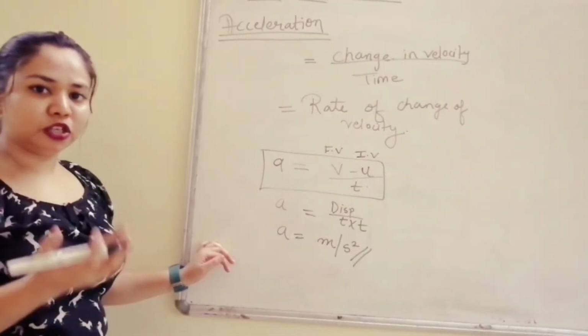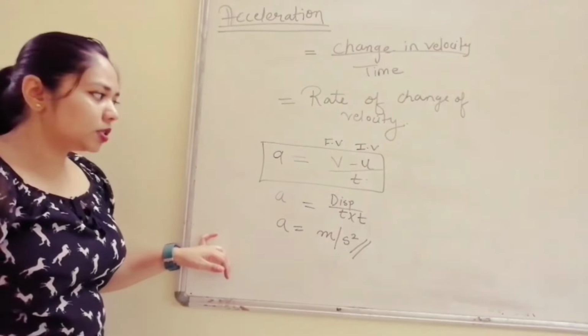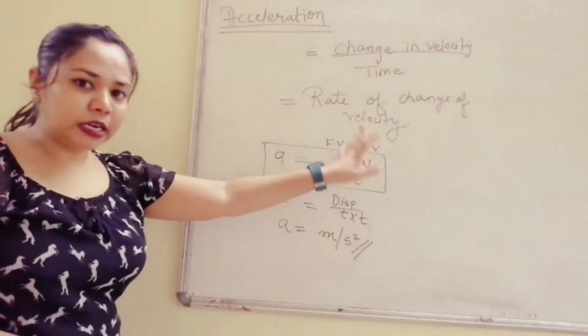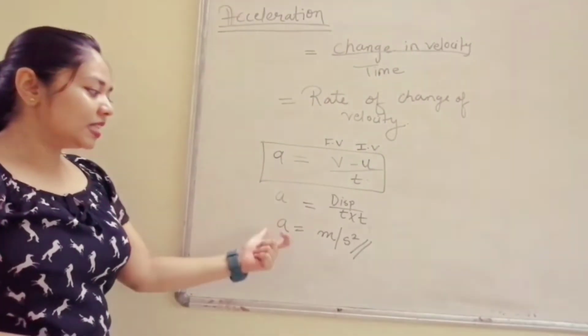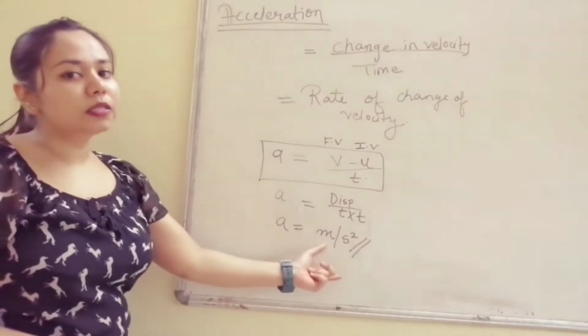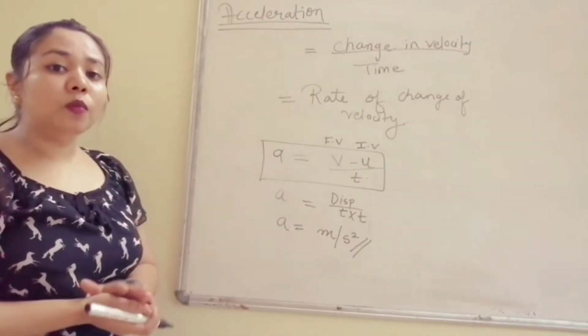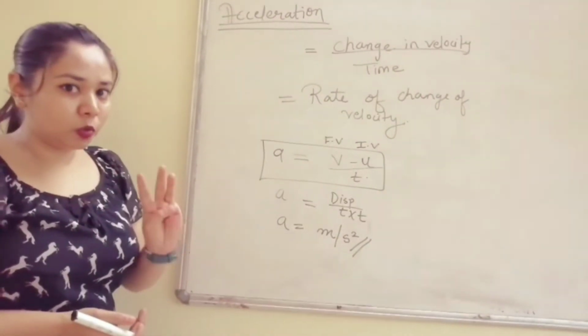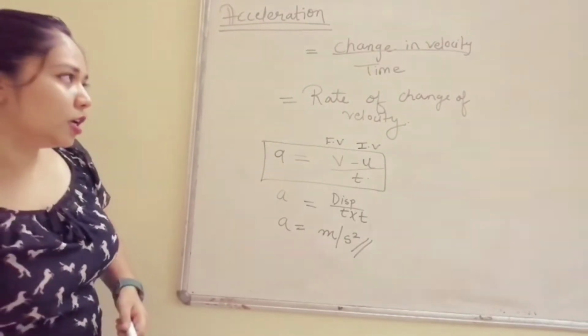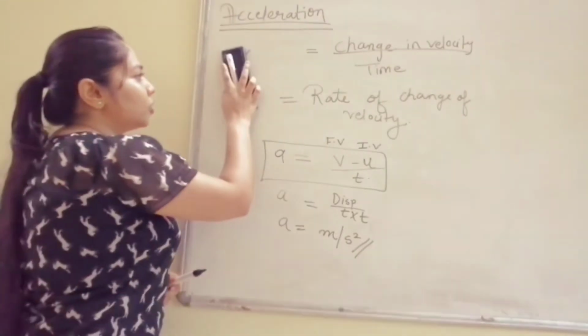Okay. Now we understood the word acceleration. Its definition is the rate of change of velocity. It has formula v minus u upon t. Its SI unit is meter per second square. Now we have three types of acceleration. What? We have three types of acceleration. So let us study those three types.